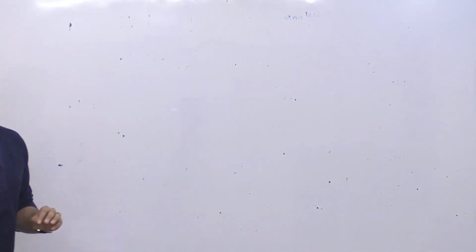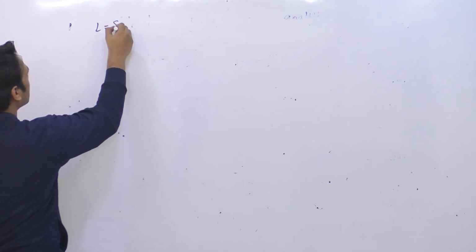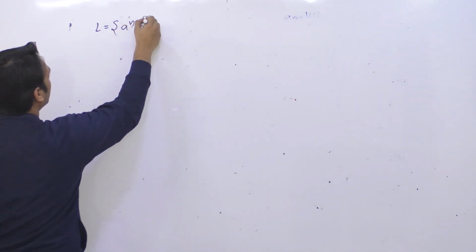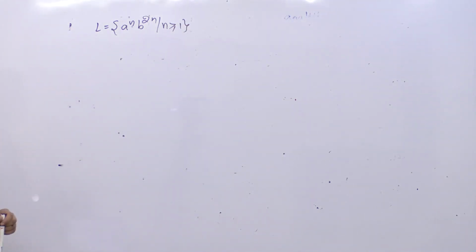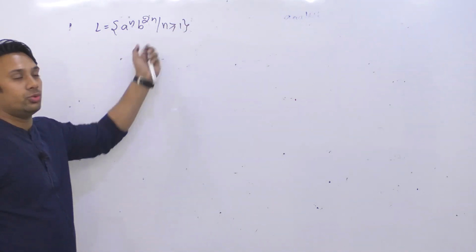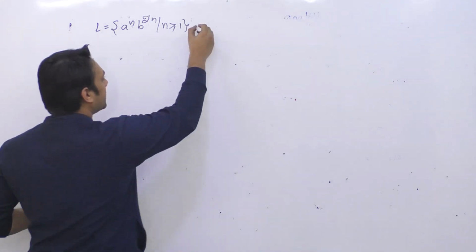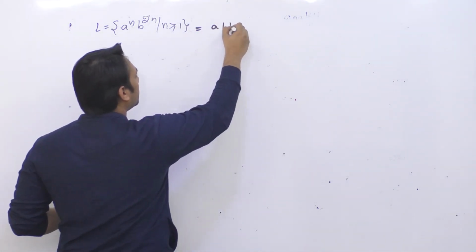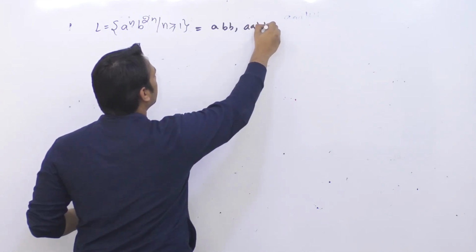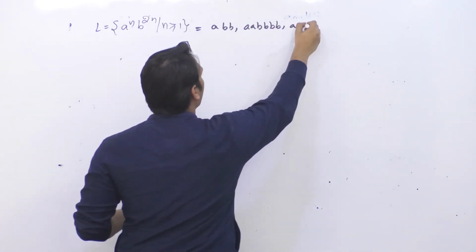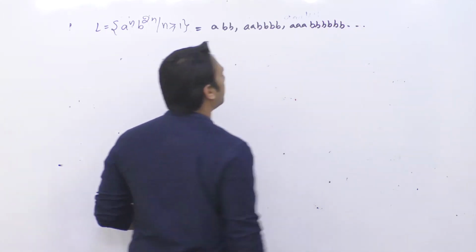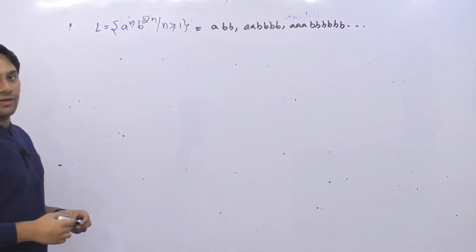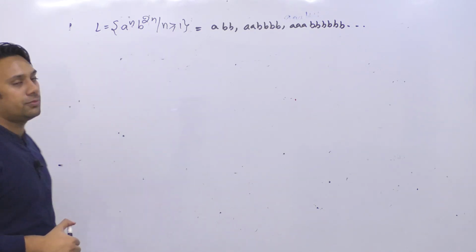Now let me give you one more example of a language. So we have the language a raised to power n, b raised to power 2n such that n is greater than or equal to 1. So what they are trying to say is whenever you get a, there should be two b's. So the strings that will be present here are a, bb, double a, 4 times b, triple a, 6 times b, and so on. So this is your language, and for this language you have to make a push down automata.